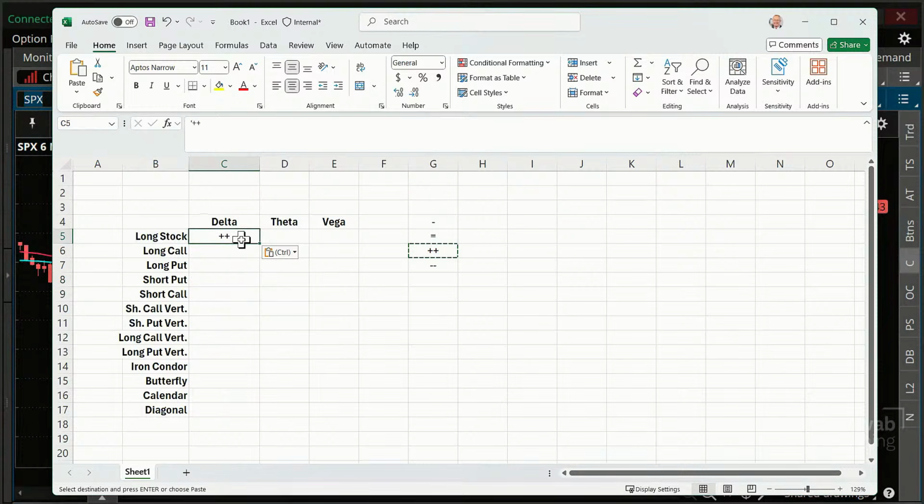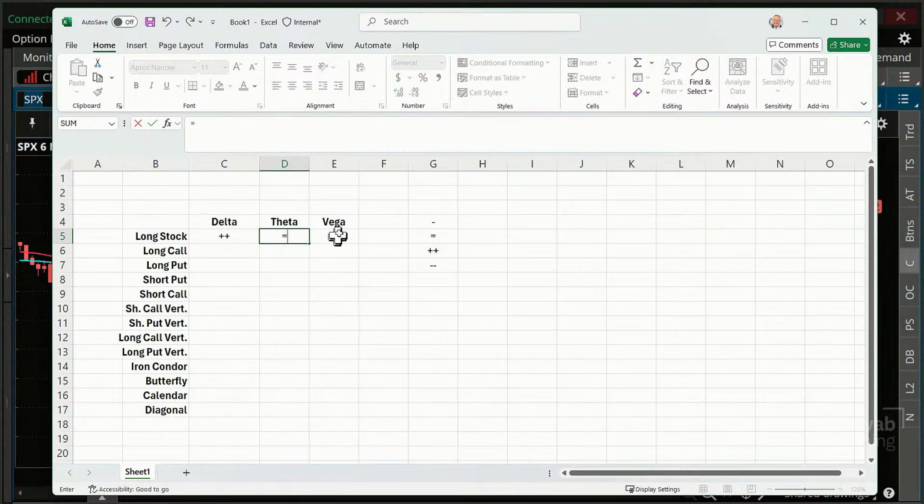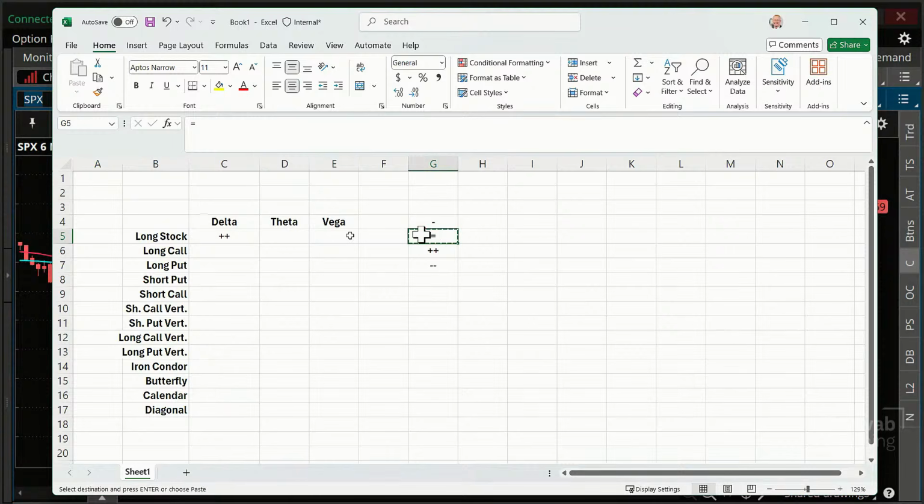Now, if you were to short stock, which we're not going to get into today, other than to say keep in mind shorting stock has unlimited risk, then it would have a very negative delta effect. But in terms of theta and vega, time decay and implied volatility effects, it's going to have none. It doesn't have those option Greeks, theta and vega. There's no time decay on stocks.